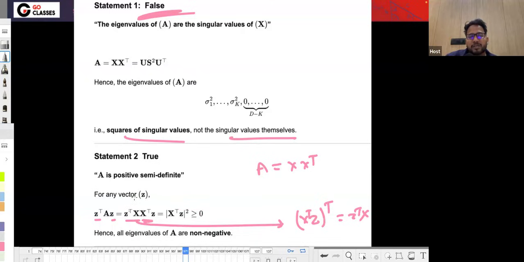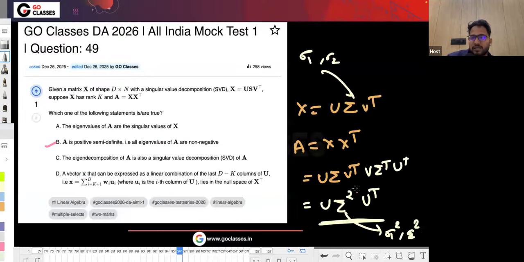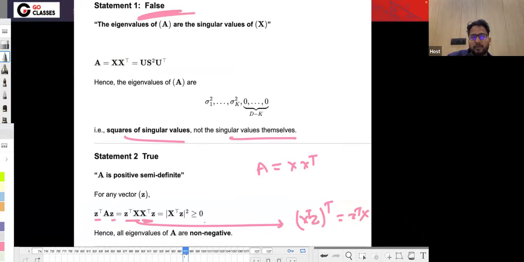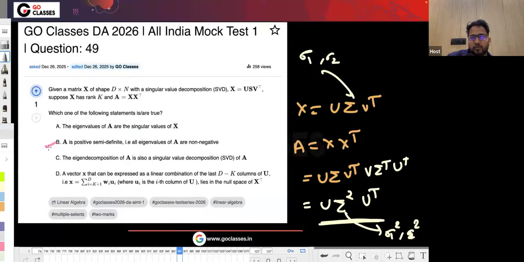You can also expand it and check that the eigenvalues are greater than or equal to 0. There are multiple ways to prove it. So statement 2 is actually true.